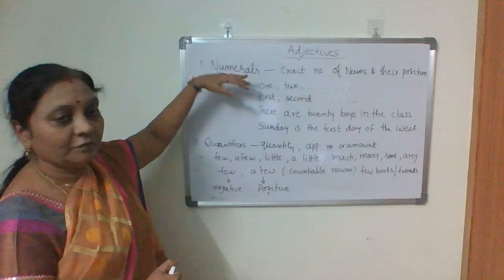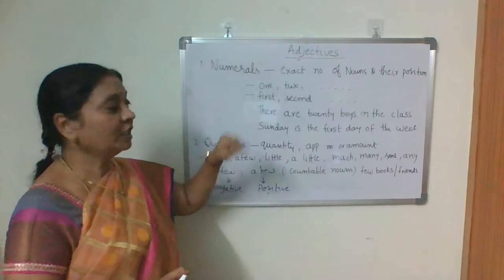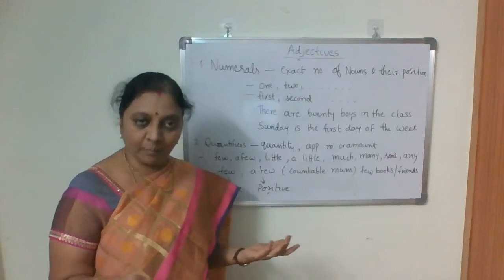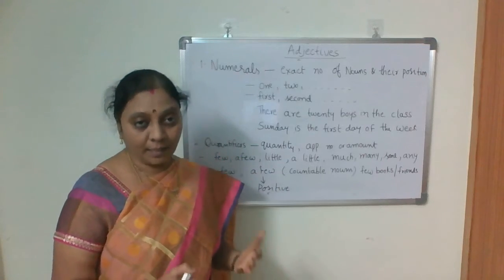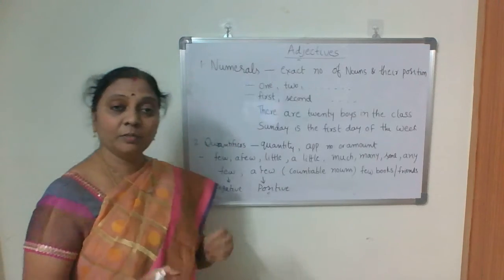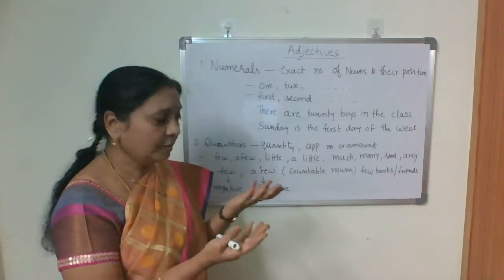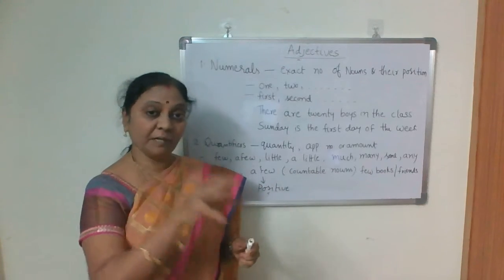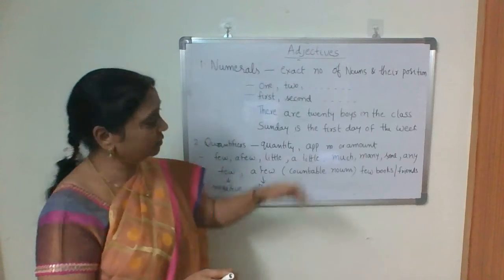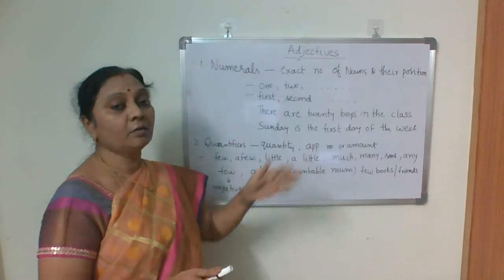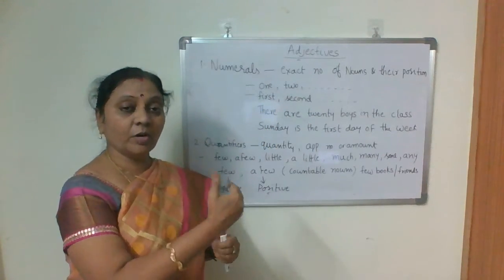So look at this. The first one is numerals. Numerals means nothing but numbers. It talks about the exact number of nouns or their position also. Not only the number, it talks about their position. That's why we have both cardinal numbers and ordinal numbers.